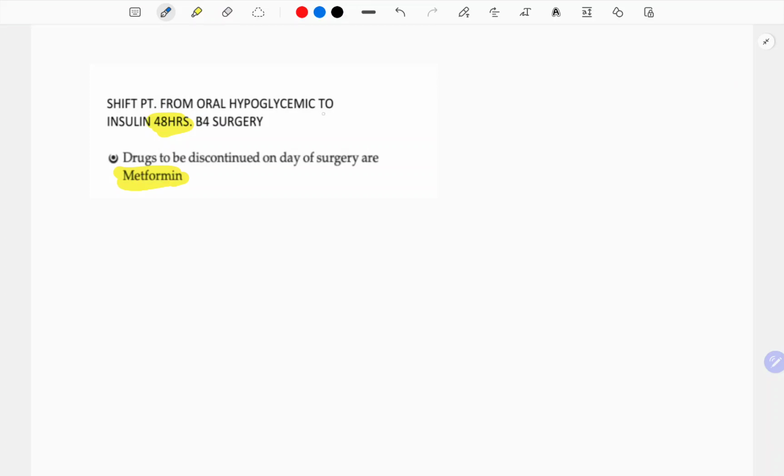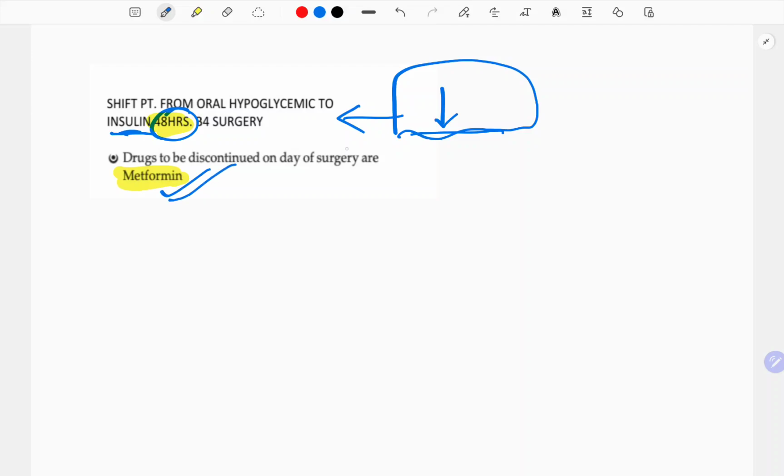So see, shift the patient from oral hypoglycemic to insulin 48 hours before the surgery. I told you this in the OPS section, because the insulin level actually reduces during the surgery. Drugs to be discontinued on the day of surgery include metformin.